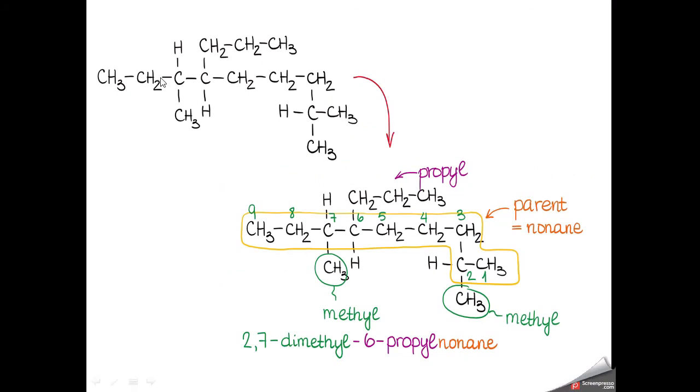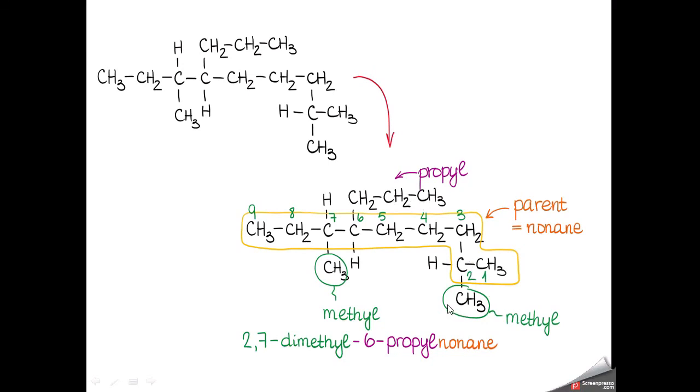This is another example. Now select the longest chain. From here you write the numbers 1 2 3 4 5 6 7 8 9. So where is the first substituent? It lies on this. Due to this methyl group, we will prefer the numbering from left to right. If this group is not present, then numbering will start from here, because 1 2 3, this methyl group takes the preference, and we write this on the third. Now the positions have completely changed, so we will start numbering 1 2 3 from left to right.